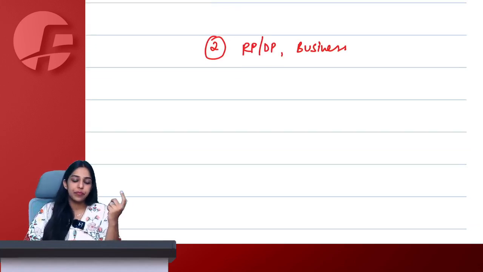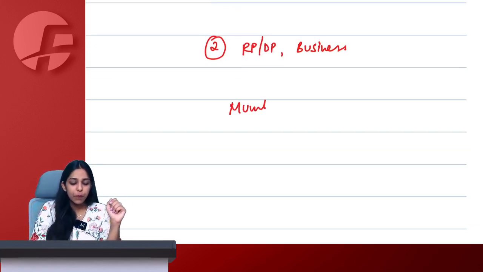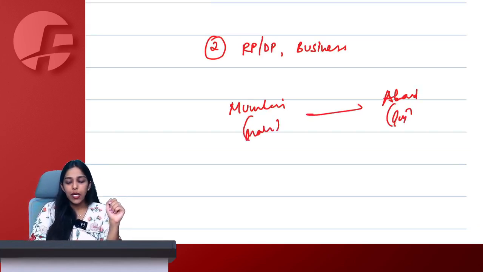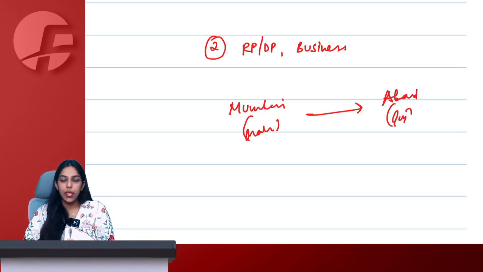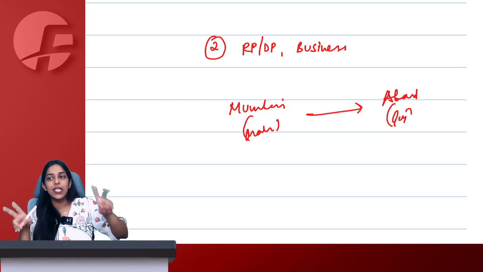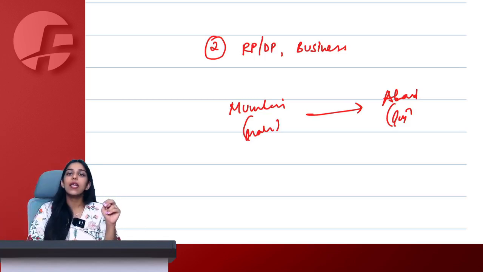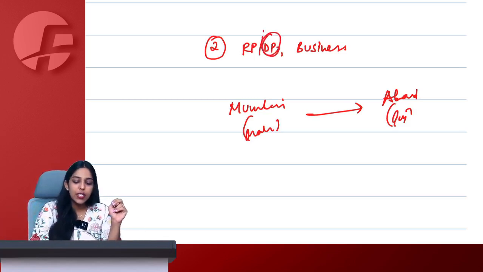Ma'am, example. I have a shop in Mumbai. I have a shop in Ahmedabad, which means Gujarat and Maharashtra. So from my Maharashtra branch, I transferred goods to my Gujarat branch. Are they both distinct persons? Yes, ma'am. My own 2 places, 2 states, same PAN, separate registration. Same PAN, separate registrations means it is a distinct person.